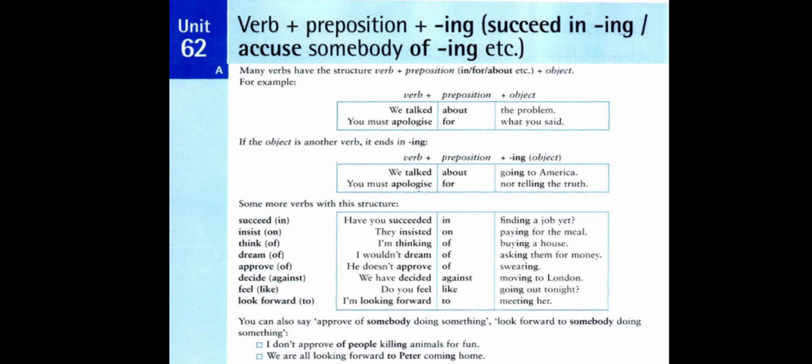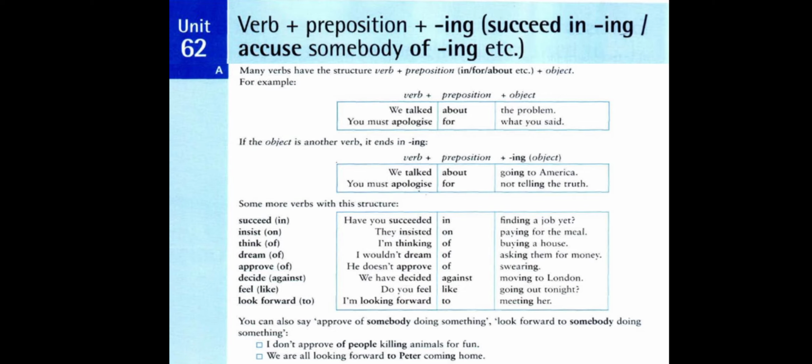Do you feel like going out tonight? Here we have the verb feel followed by the preposition like, and the preposition like is followed by verb plus ing, going out tonight, and going out tonight complete is called gerundial phrase or gerund phrase or noun phrase in the position of object for the preposition like.